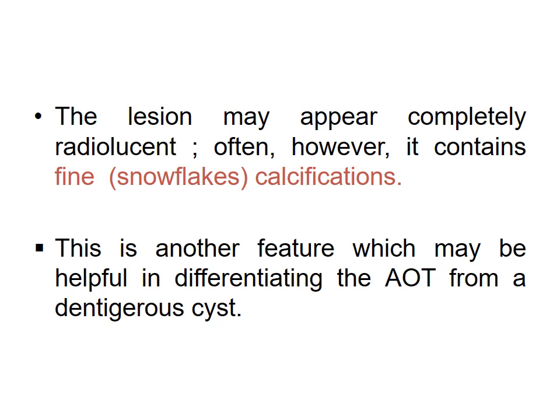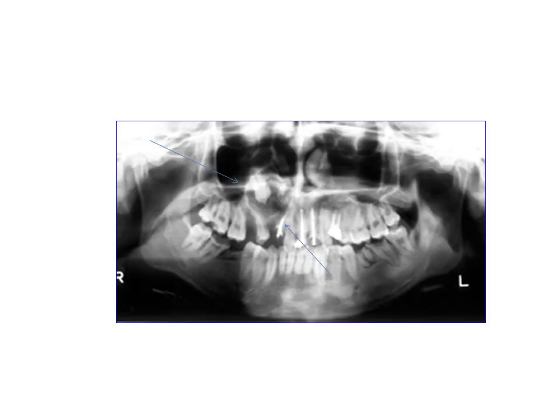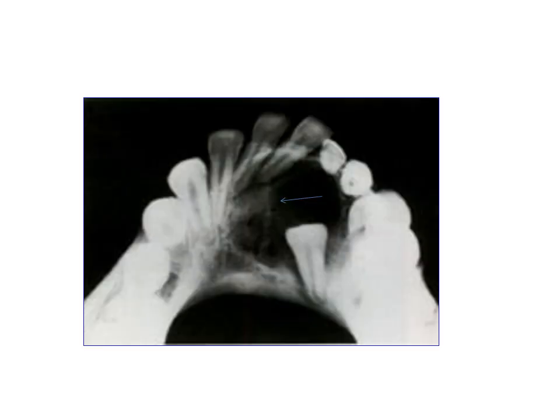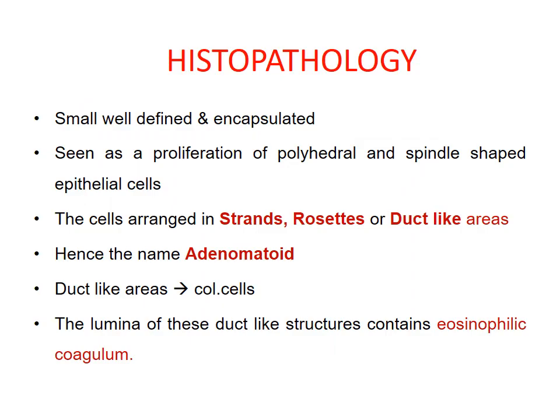This is another feature which may be helpful in differentiating the AOT from a dentigerous cyst. Here you can see a radiographic photo for adenomatoid odontogenic tumor. This one too.